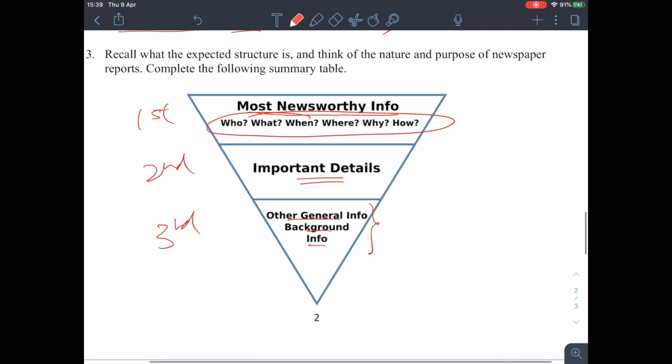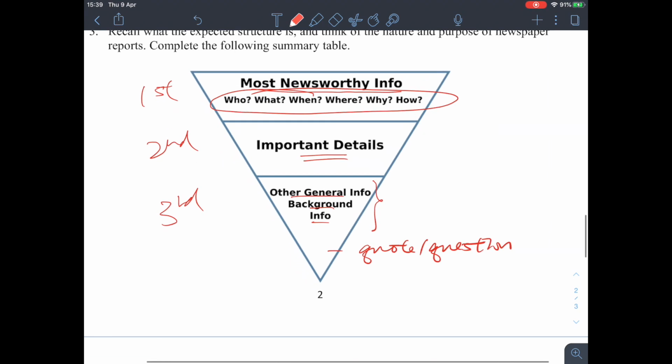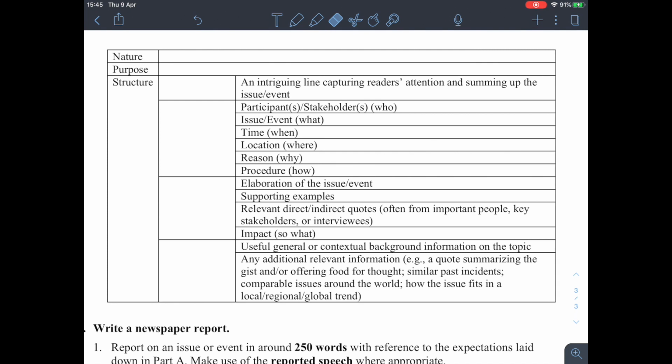Okay, and then we end it with a quote or a question by someone else. Okay, so this is the structure of a newspaper report. All right, so now let's look at the table and let's write down some words.